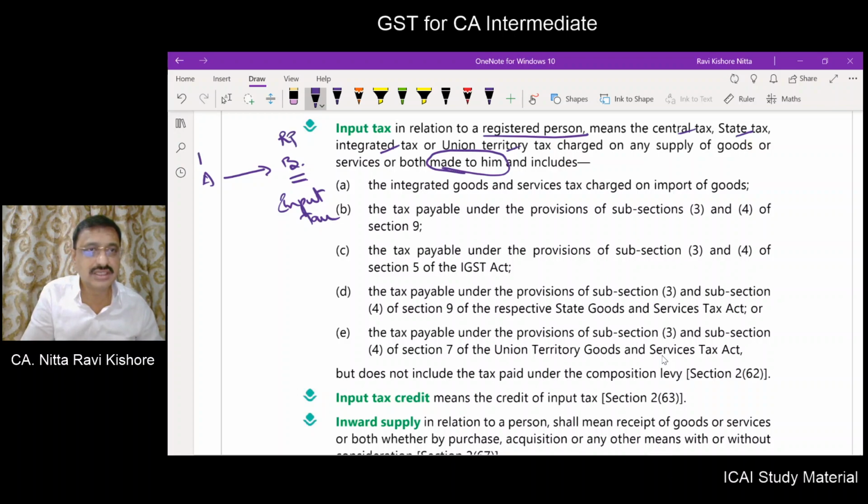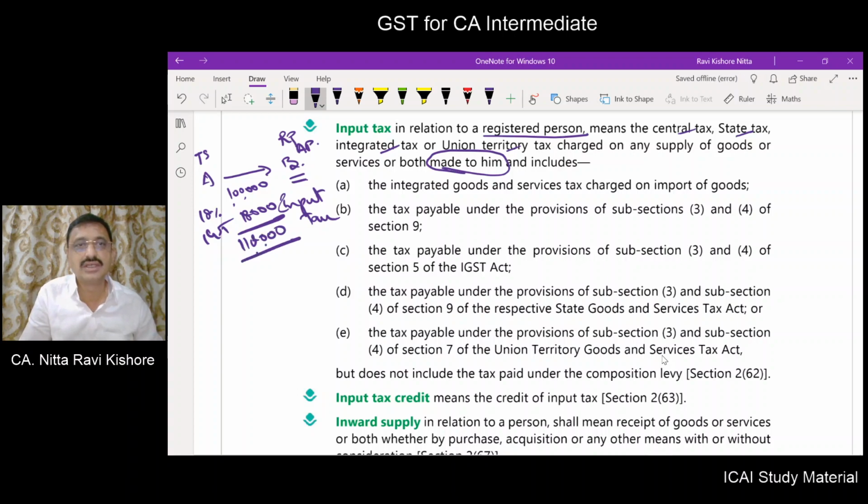This fellow is in Telangana. This fellow is in Andhra Pradesh. A supplied goods worth 1 lakh to B. The rate of GST is 18%. So IGST charged is 18,000 rupees. The total invoice price is 1,18,000 rupees. Now for B, what is the input tax? Input tax is 18,000; IGST is the input tax.